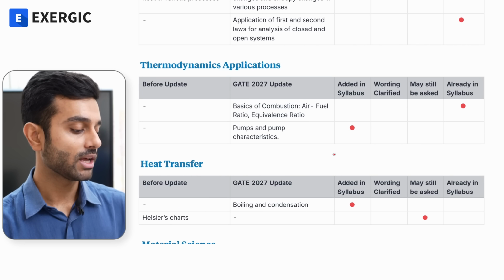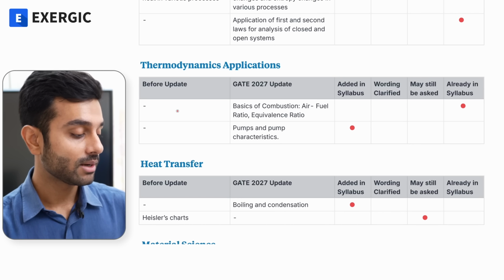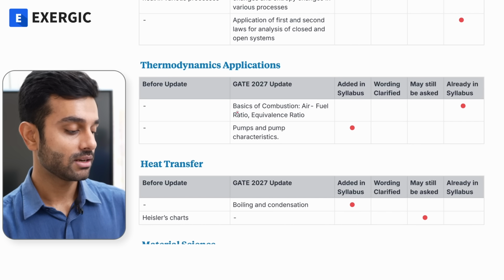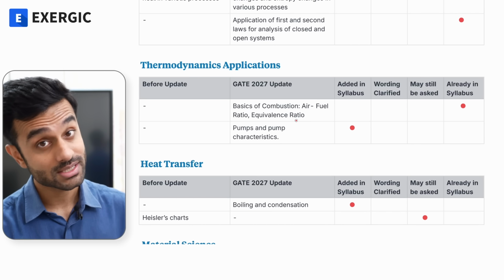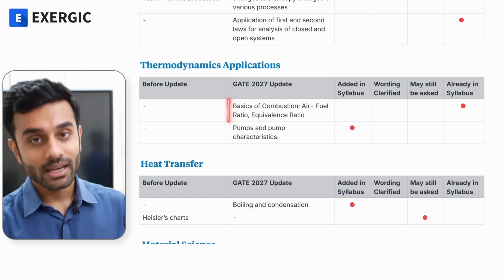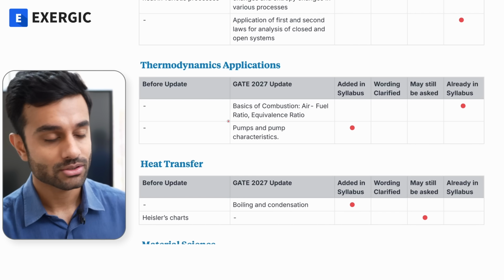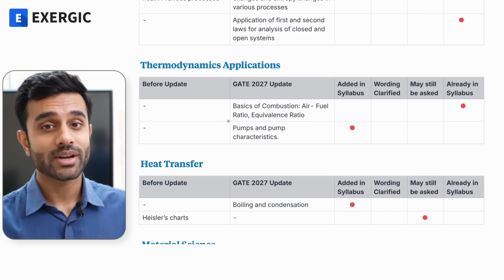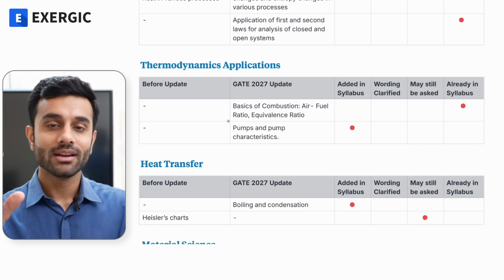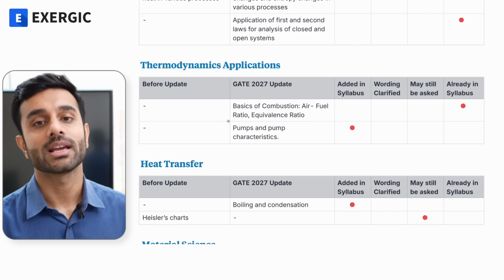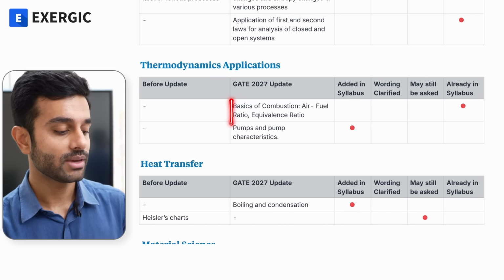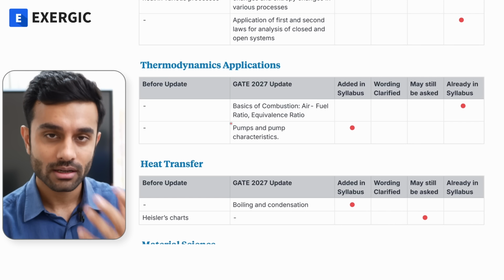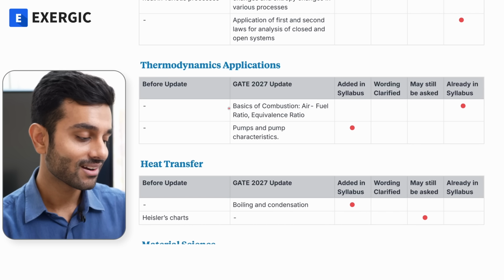Moving on to thermodynamics applications. Before the update, it did not mention basics of combustion, air fuel ratio and equivalence ratio. Now this is something which we already cover in the course under IC engine, right? So as I was telling you earlier, sometimes they mention the broad topic unit, sometimes they mention the individual topic as well. IC engine is a broad topic. This comes under IC engine. Basics of combustion we teach, you learn under IC engine.